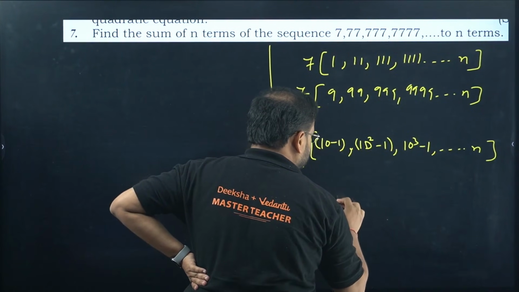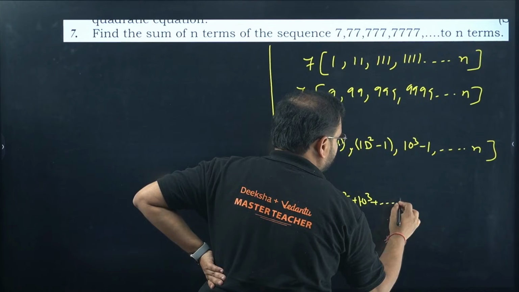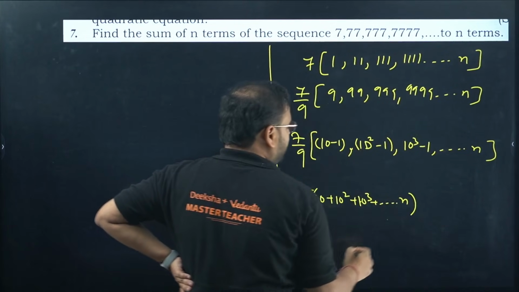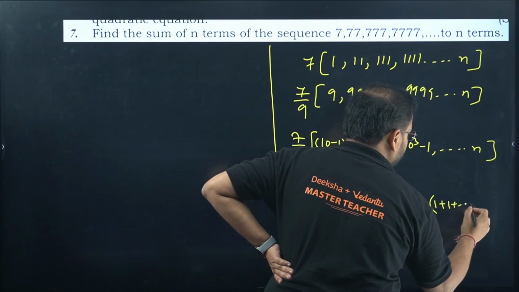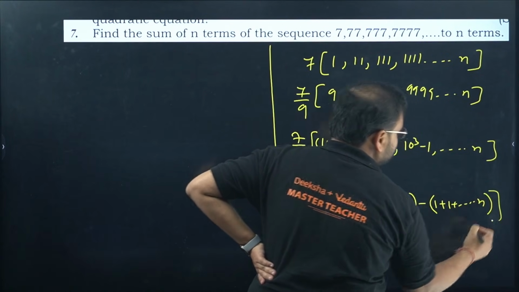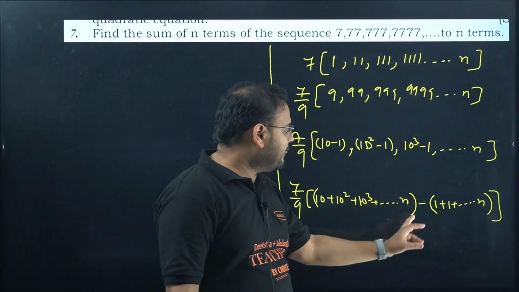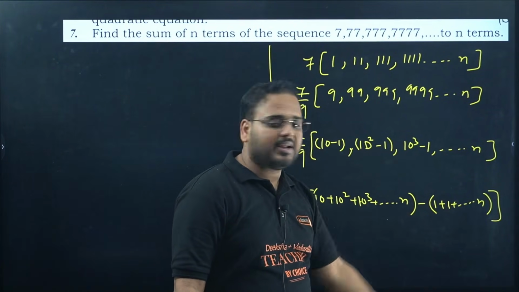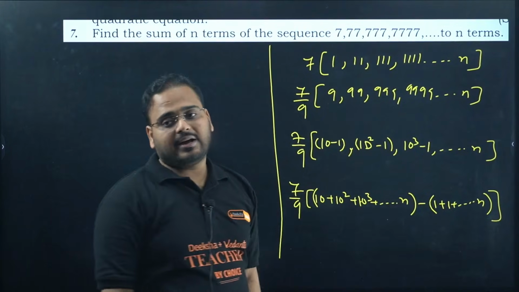So 10 plus 10 square plus 10 cube up to n terms, and minus 1 minus 1 minus 1, n times. If you take the minus sign common, 1 plus 1 plus 1, n times.